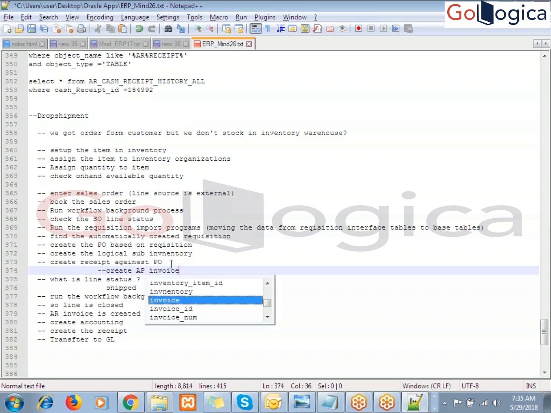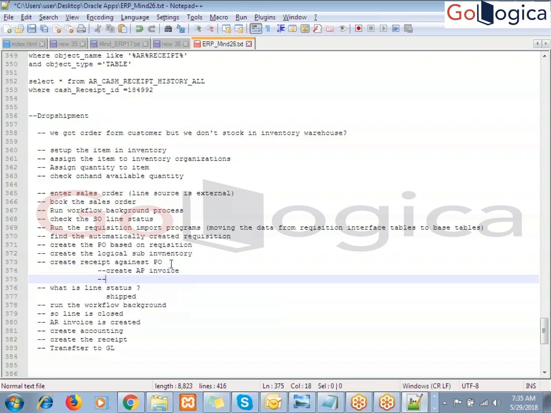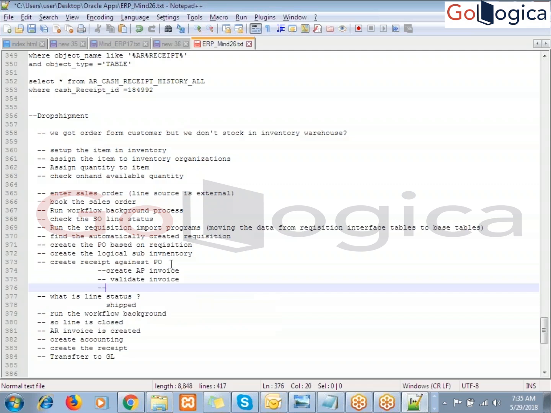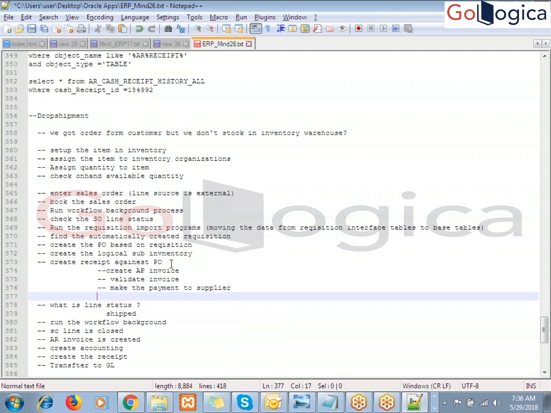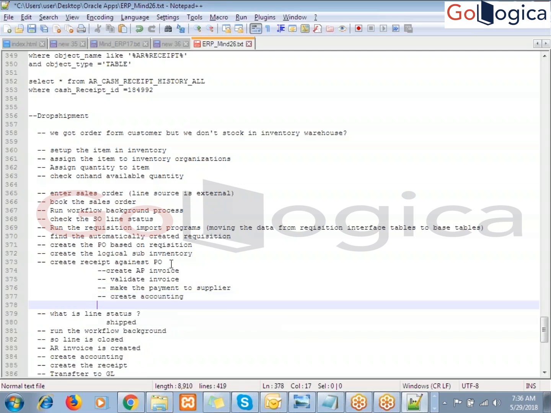Once the AP invoice is created, validate the invoice, and then make the payment to the supplier. Once you make the payment to the supplier, create accounting, and then transfer to GL.